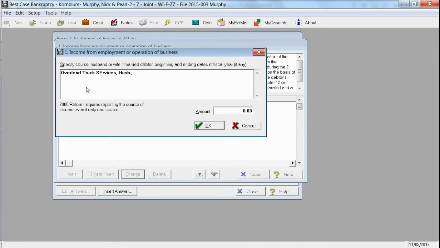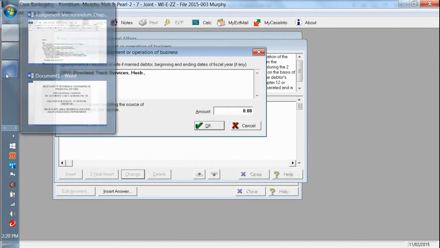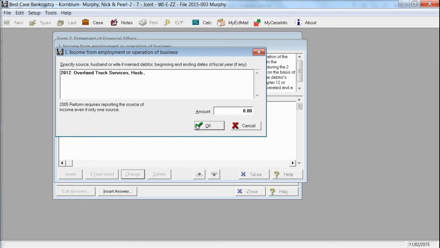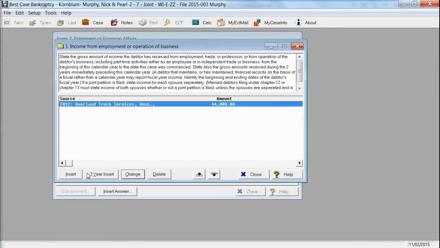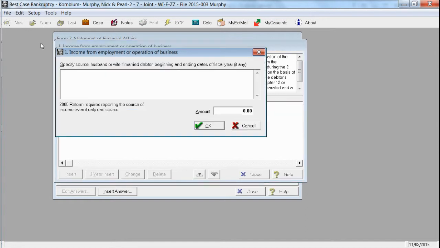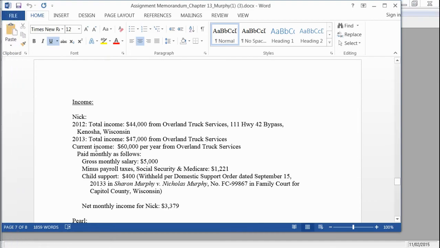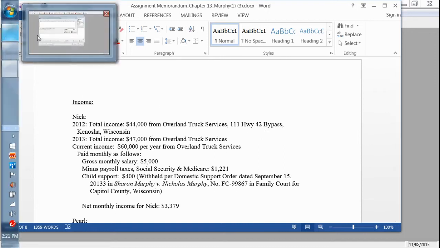So we have Overland Truck Services, husband, and we're going to put the date in. I'm going to put in 2012. And going back to the assignment memo, it is $44,000, so we're going to put that in the amount. And we're going to say OK. And then we're going to insert another one. We're going to go back to the assignment or your document, and in 2013, we had $47,000 from Overland Truck Services.